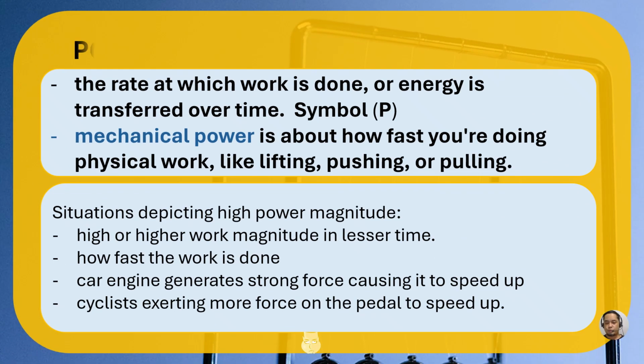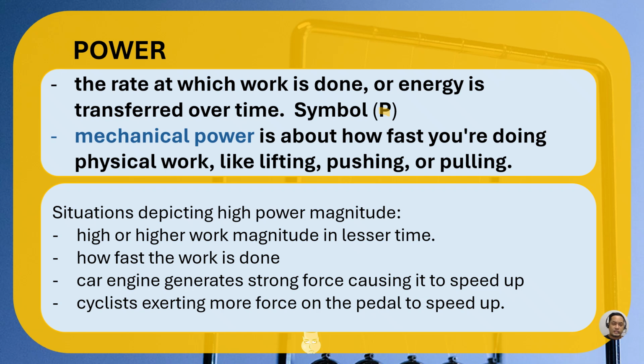All right. So before we deal with the calculations later, we will first define power. Power is the rate at which work is done or energy is transferred over time. It is our way to describe how much energy is being transferred over a range of time. We will use the uppercase P as the symbol for power.